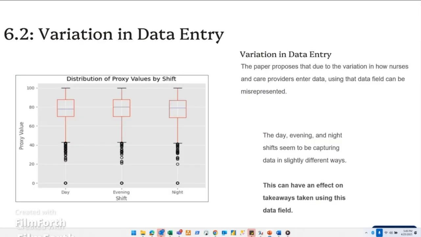Section 6.2 looks at variation in data entry. The paper proposes that due to variation in how nurses or care providers enter data, using that data could cause misrepresentation or improper takeaways because of differing distributions. You see an example here with heart rate values between day, evening, and night, where the distributions vary. Without taking that into account, there could be some improper takeaways using that field.